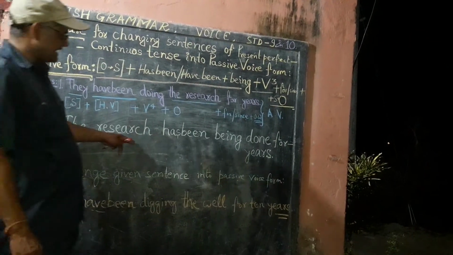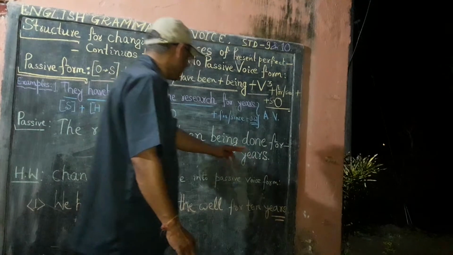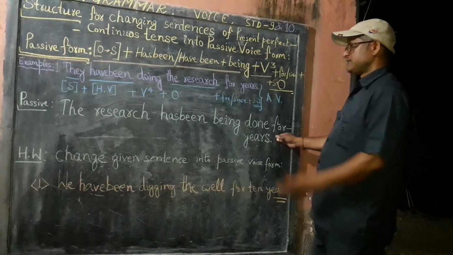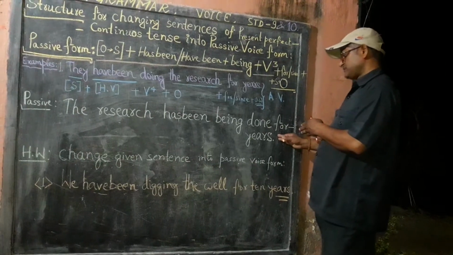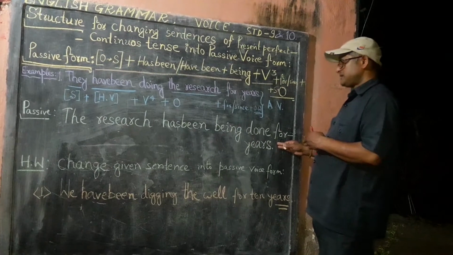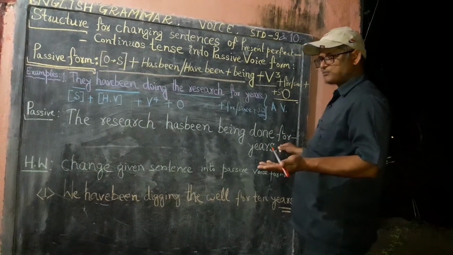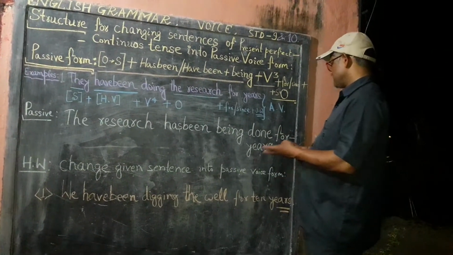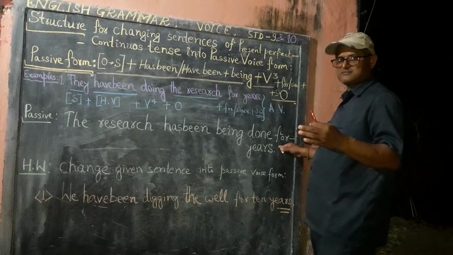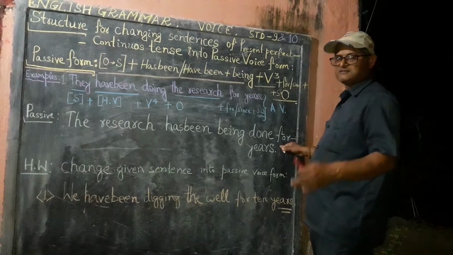The research has been being done for years. Here the understanding of by them is hidden, but there are some other examples in which we can use by them or by him or by her as the condition needs.